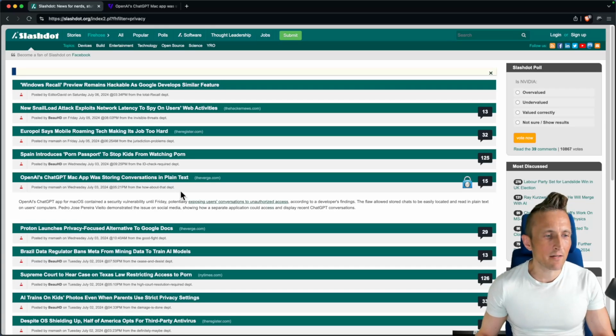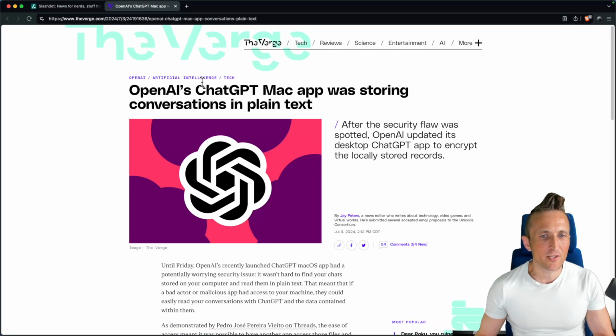So just the other day, I was reading through Slashdot and I came across an article that looked interesting. It's this one out on The Verge here about OpenAI's ChatGPT Mac app. Apparently, it was storing conversations in plain text on your machine. Oh no.